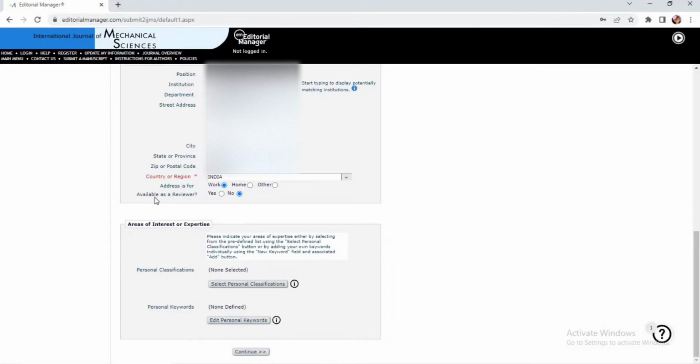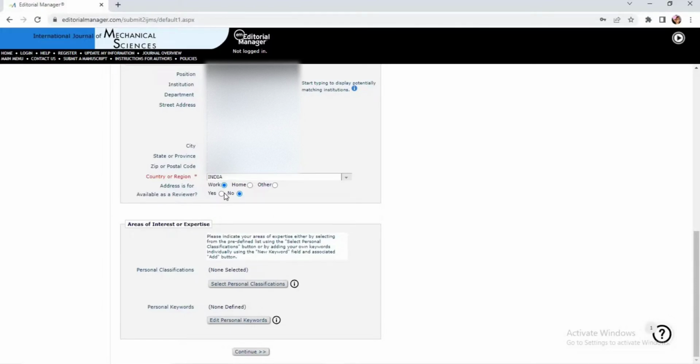Next is very very important, available as a reviewer. So what does that mean? See, forget about the manuscript you are submitting now. For the next subsequent, you may be authorized as the reviewer. So if you are interested to become a reviewer for any other journal, yes, you can select this one as yes, else no. Since, as I told you, I'm a beginner research scholar, let me take it as no.